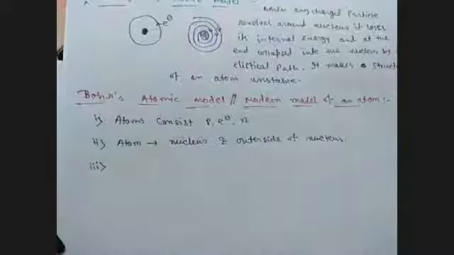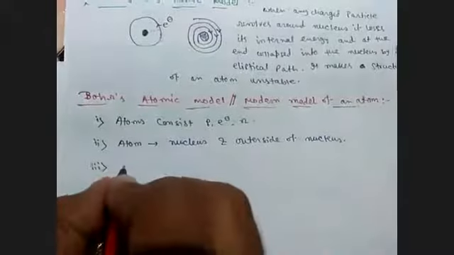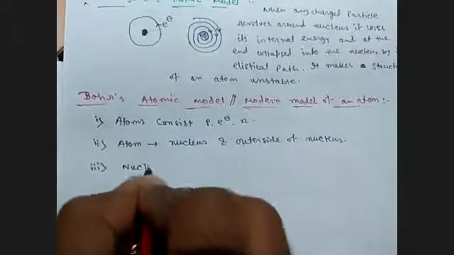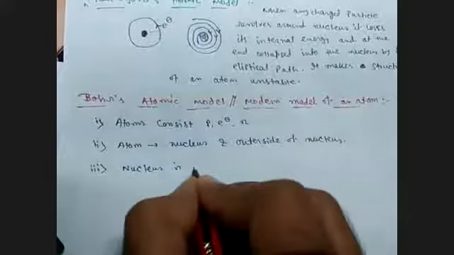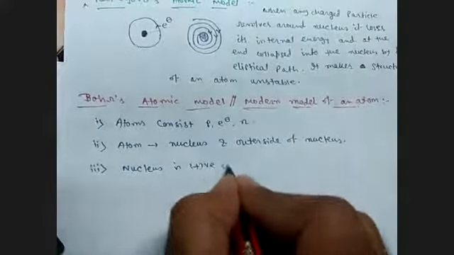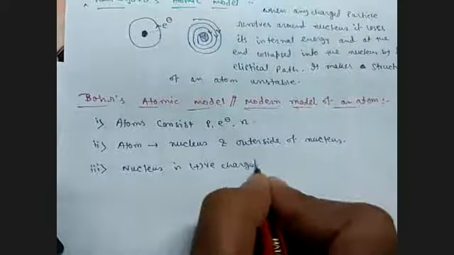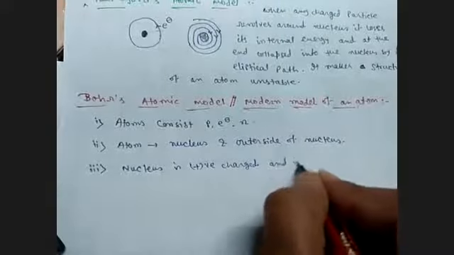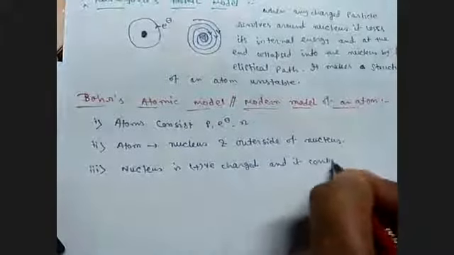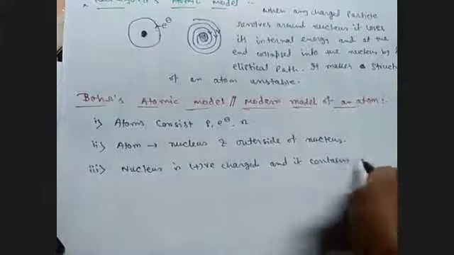Thirdly, he told that the nucleus is positively charged and it contains proton and neutron.